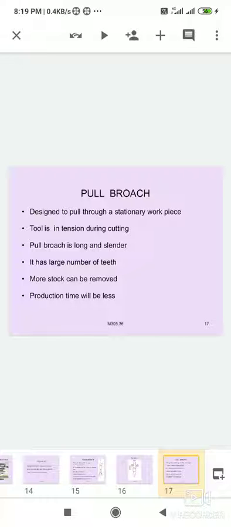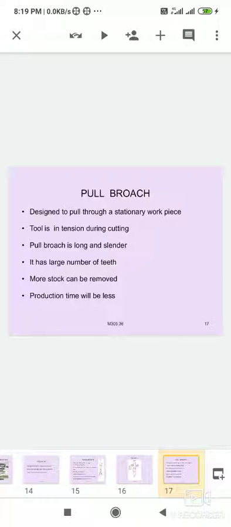Pull broach is long and slender. It has a large number of teeth. More stock can be removed. Production time will be less. Production time will be less means a number of workpieces can be done in a limited time.